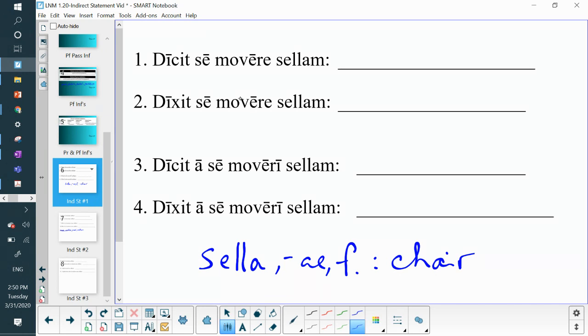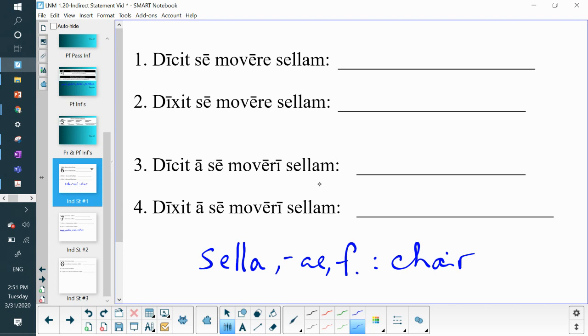Okay, but we have to get the tense right. So he or she said that he or she moved or was moving the chair. Okay, let's move on to the passives. He or she says. Okay, now what do we have here?